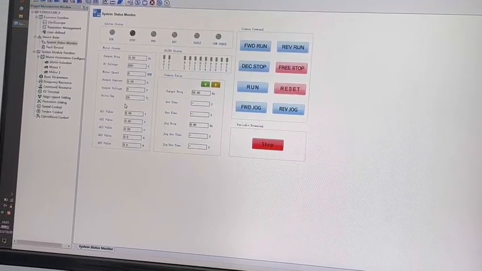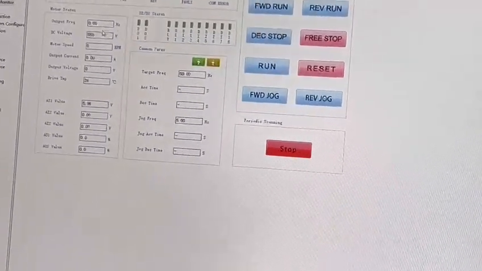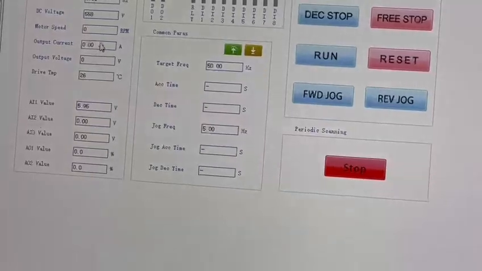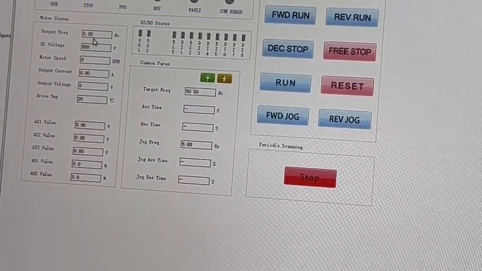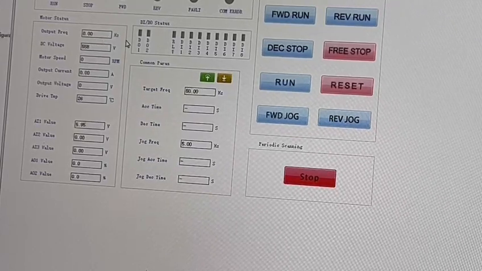So we can see the current, voltage, output frequency, and status of the I/O terminals.